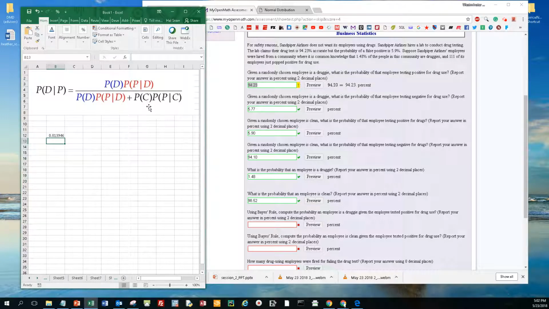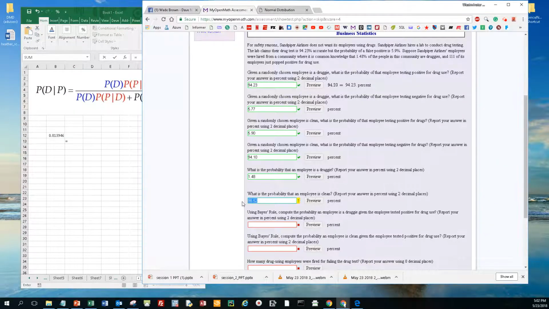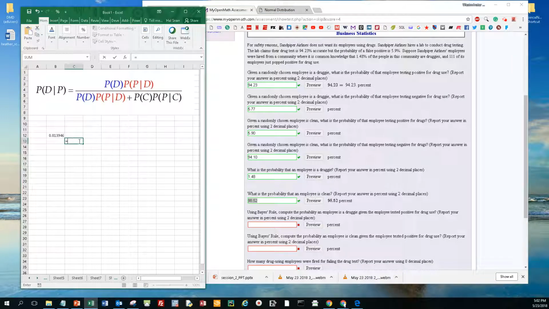So now all we need is what? The probability of clean. So I'm going to get the probability of clean here, and the probability of clean is 98.52. But I want to again convert it to decimal. I'm going to multiply that by the probability of testing positive given you're clean.